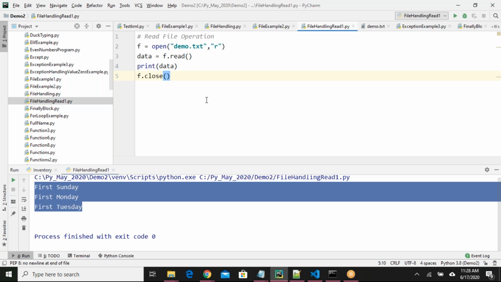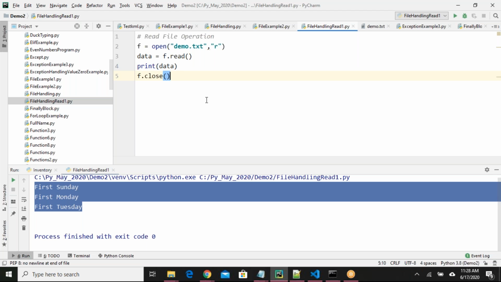Of course here we are seeing only 3-4 lines of program. It's a very simple program, but when you are writing in real time, you may be writing 50 or 60 lines in a single program. So there, instead of waiting to close the file at the end of the program, you have to identify up to which statement it is required, and after which statement it is not required. So identify that statement and close there.